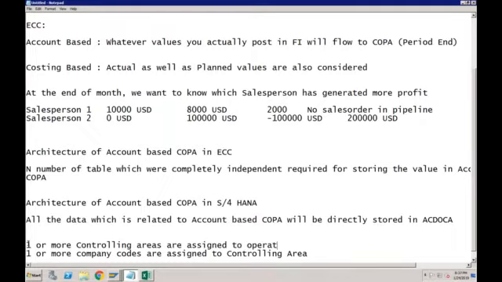So if you want to use COPA, you have to create an operating concern, without which you cannot use COPA.